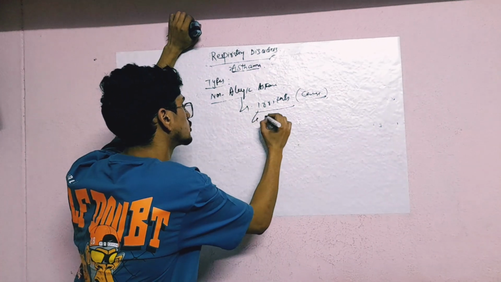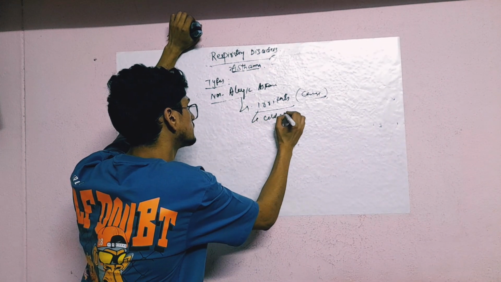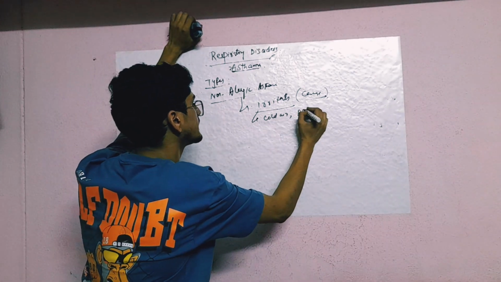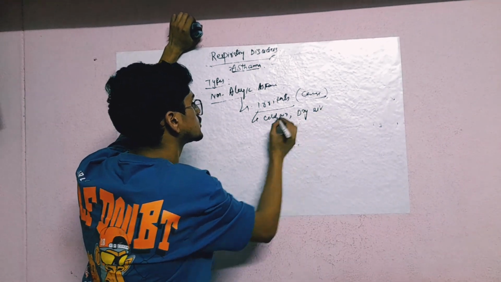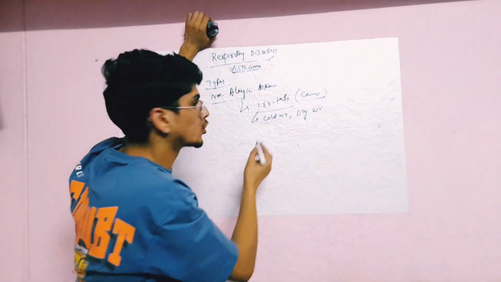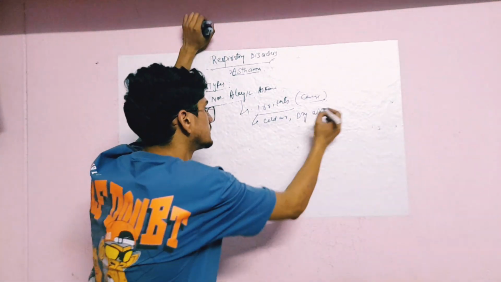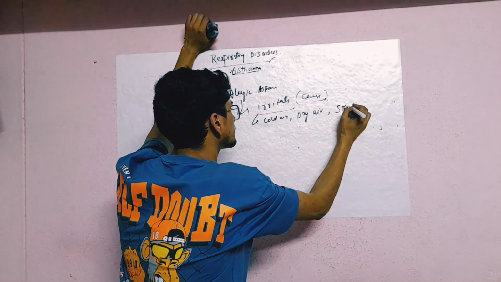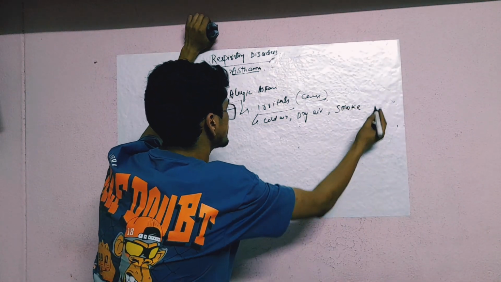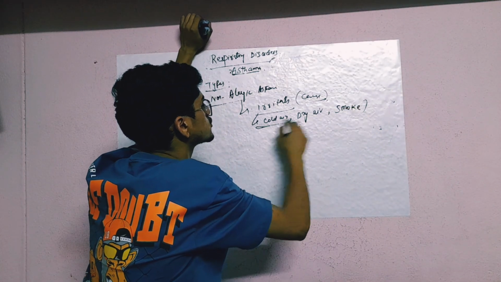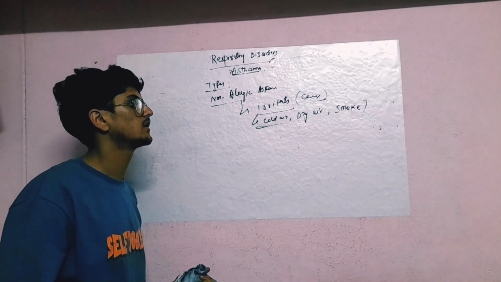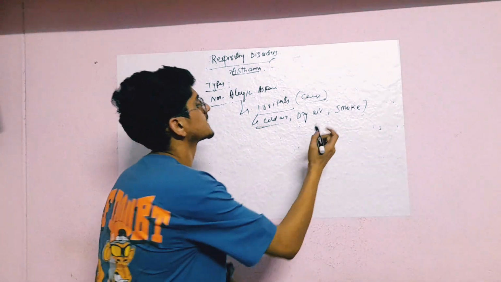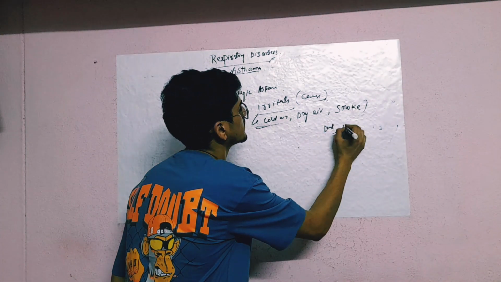Irritants include the cold air, dry air, so inhalation of the cold air, inhalation of the dry air. Next, smoke. So irritants, or we can say dust also, or chemicals also.